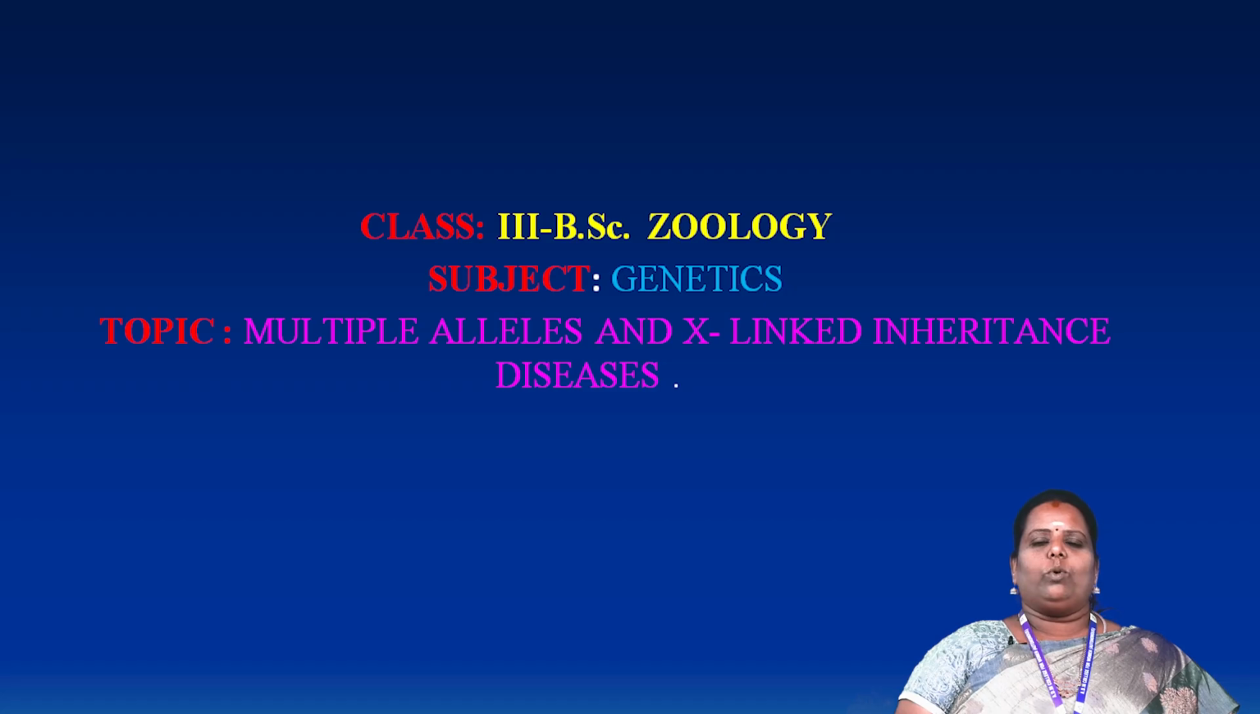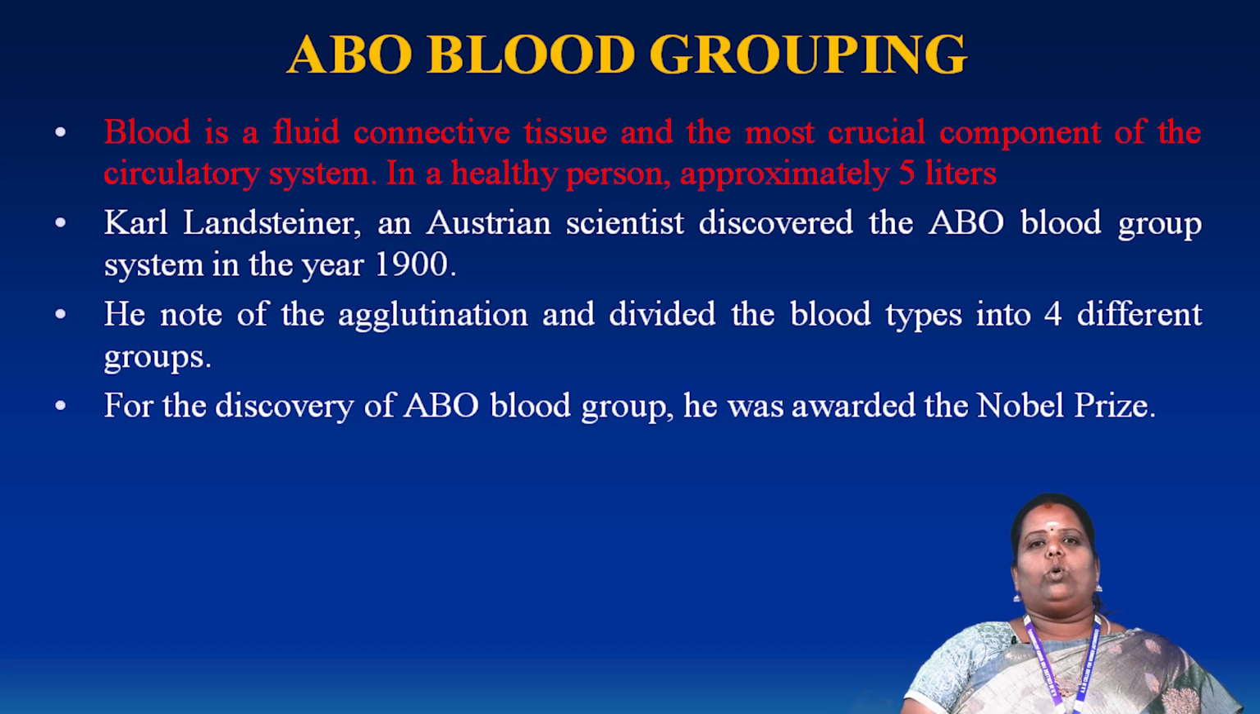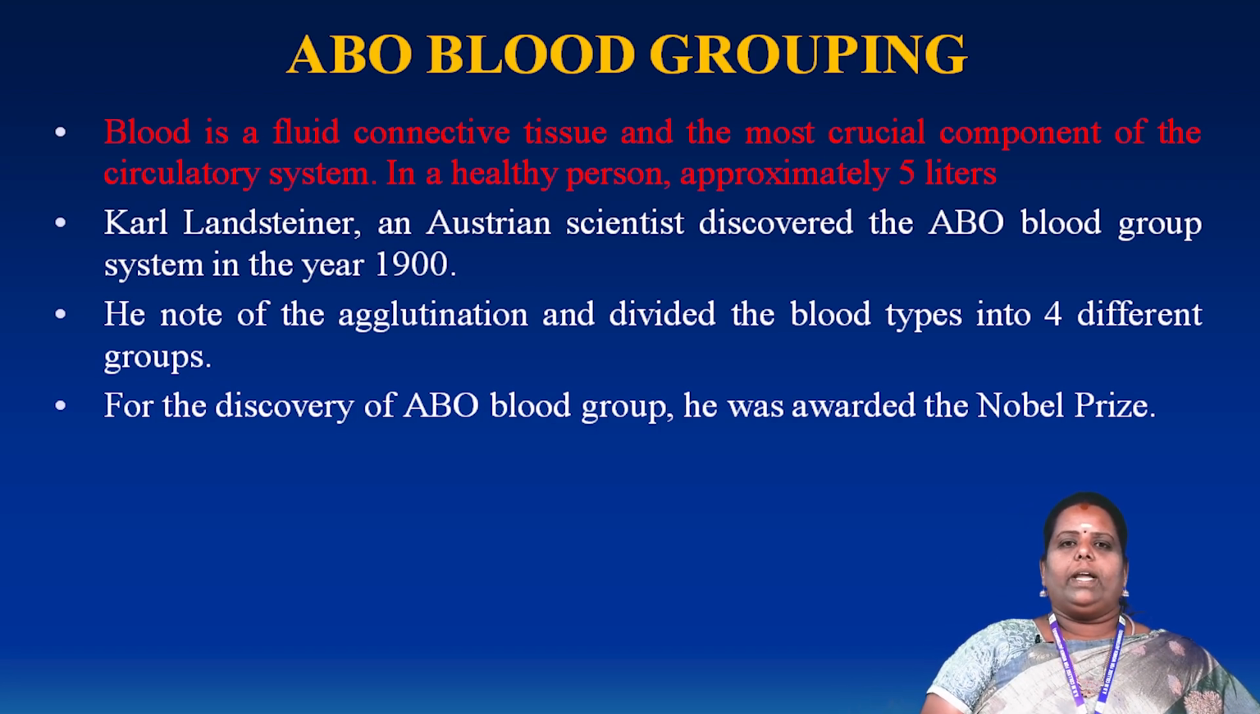Today we are going to discuss a very interesting topic, ABO blood grouping and X-linked inheritance diseases. Many diseases occur, so we have to know about the X-linked inheritance diseases. First, we have to discuss ABO blood grouping. Why do we have to know about blood grouping and blood?